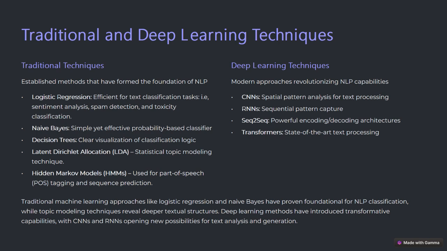It's again a very powerful and state-of-the-art text processing technique. Nowadays, deep learning techniques are widely used because they have introduced transformative capabilities, like with CNN and RNN. So therefore, they are being extensively used. We will learn about all these in upcoming lectures.